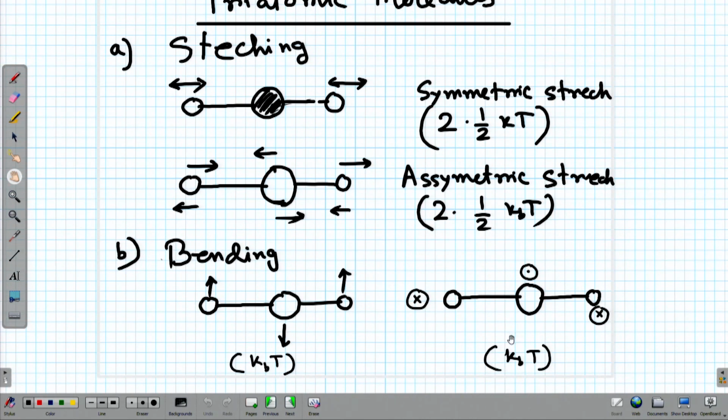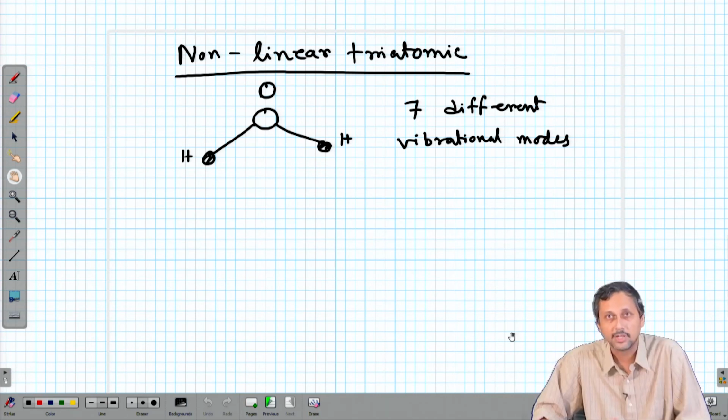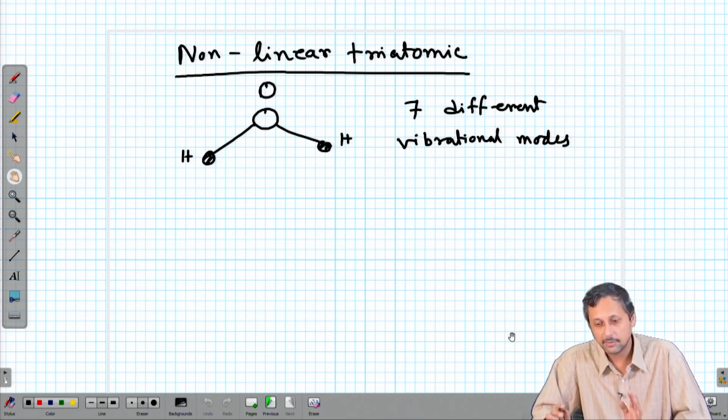Up to this it is still manageable, but when it comes to non-linear triatomic molecules, it depends on what type of molecule we have and how many bending modes or vibrational modes are possible. It could be stretching, bending and many other movements. So, it becomes very complicated.